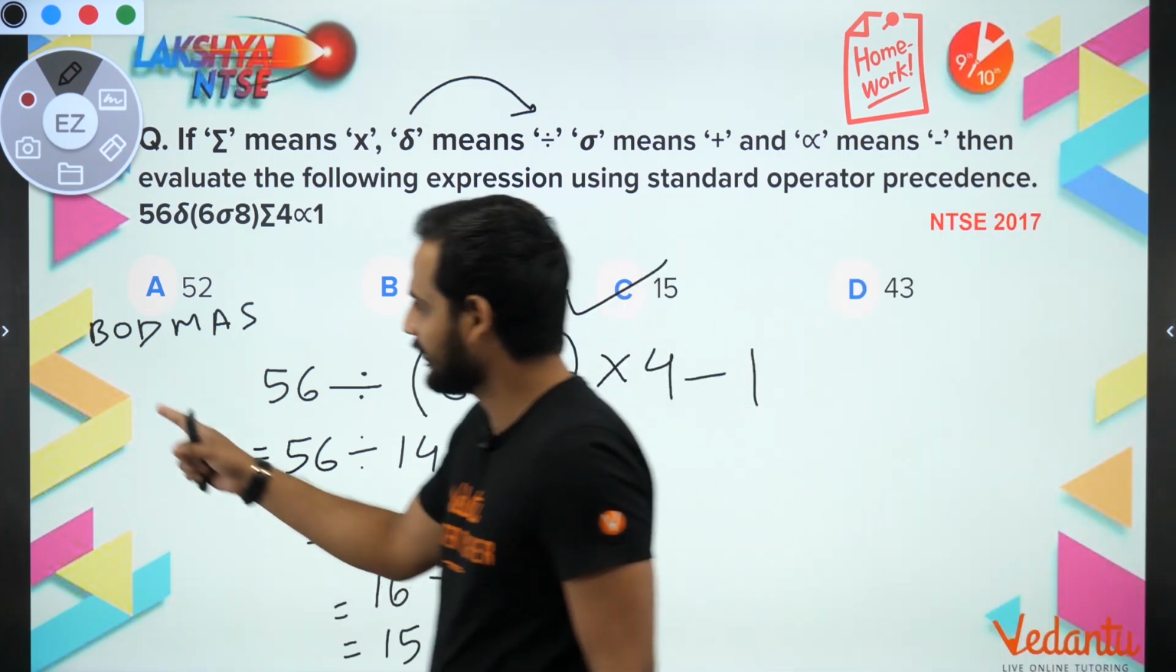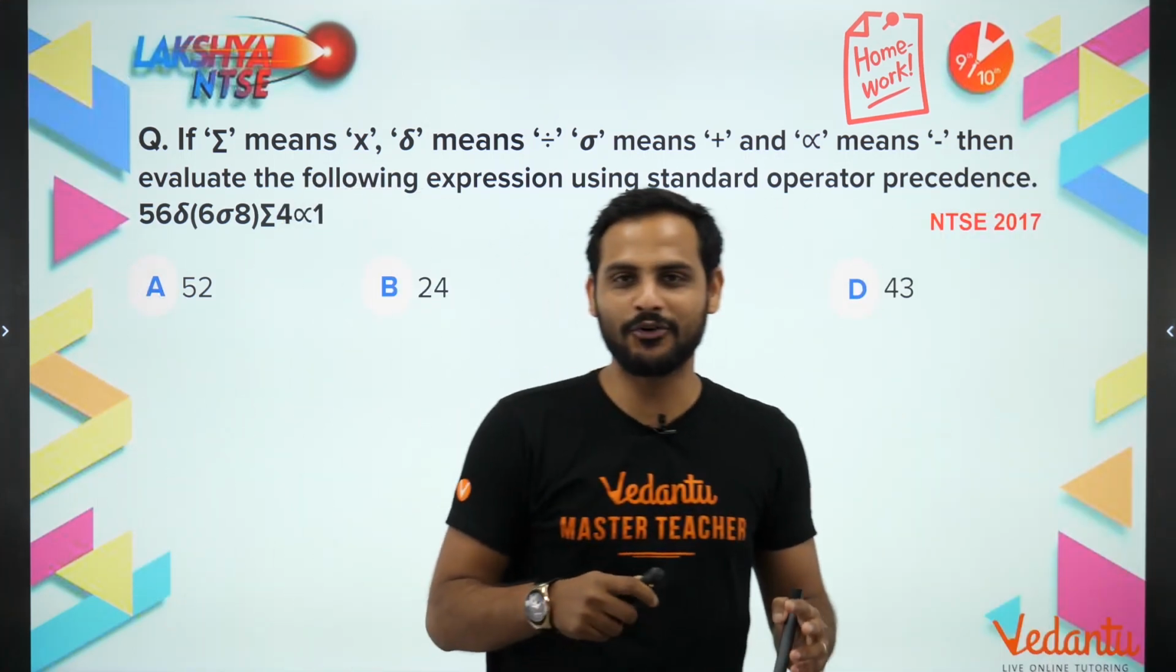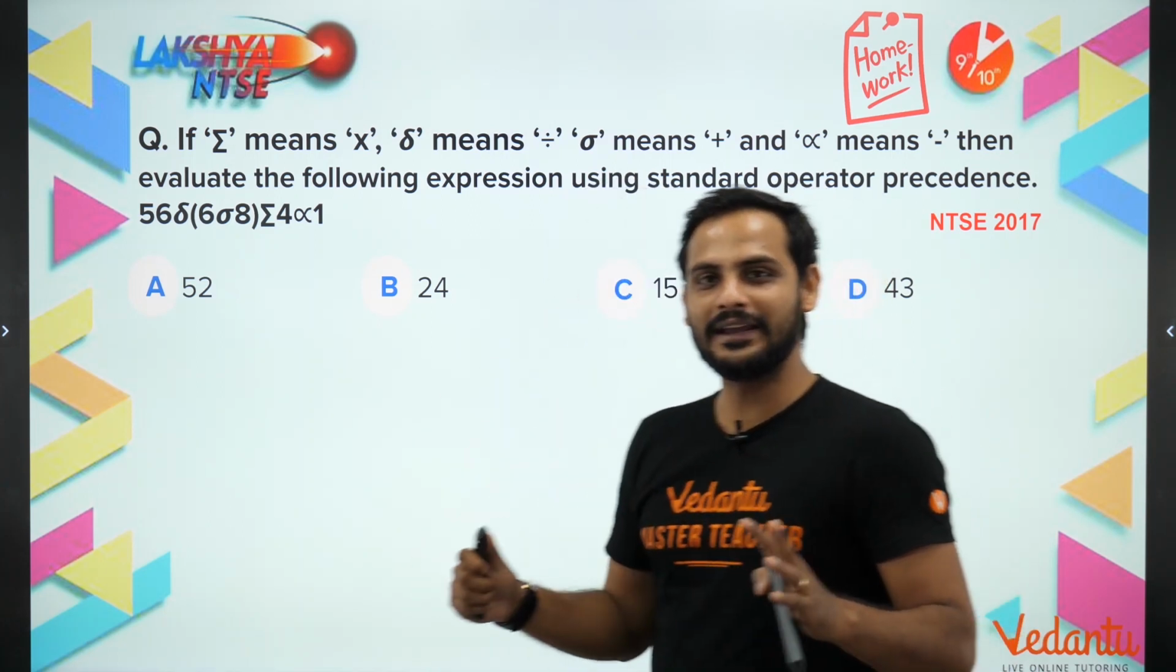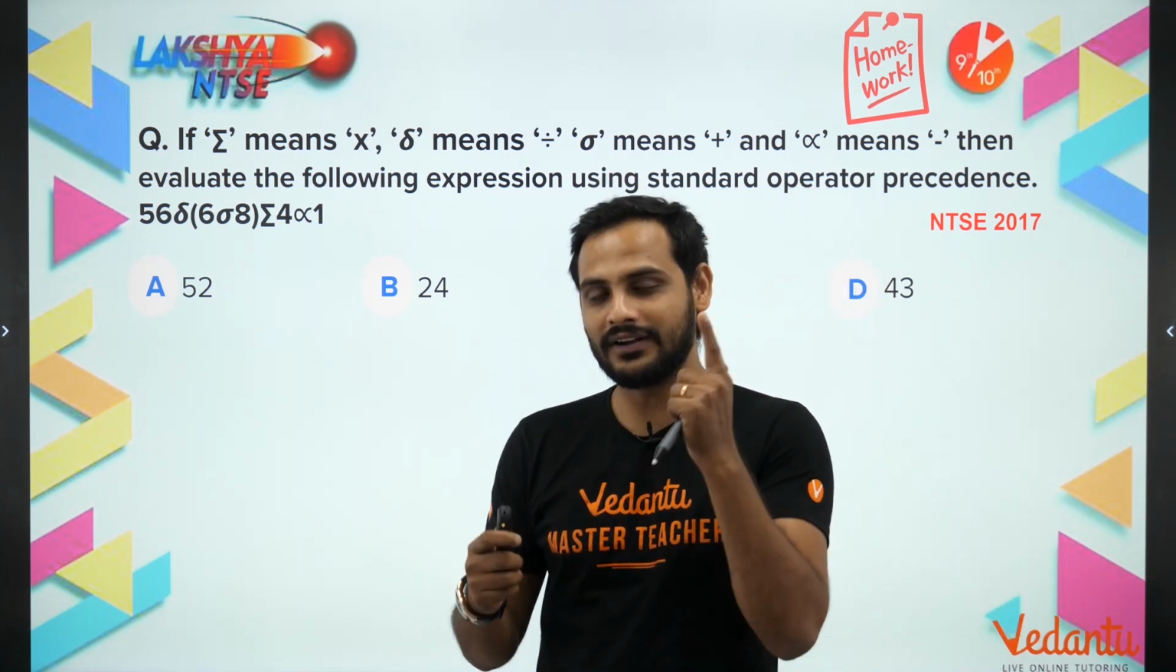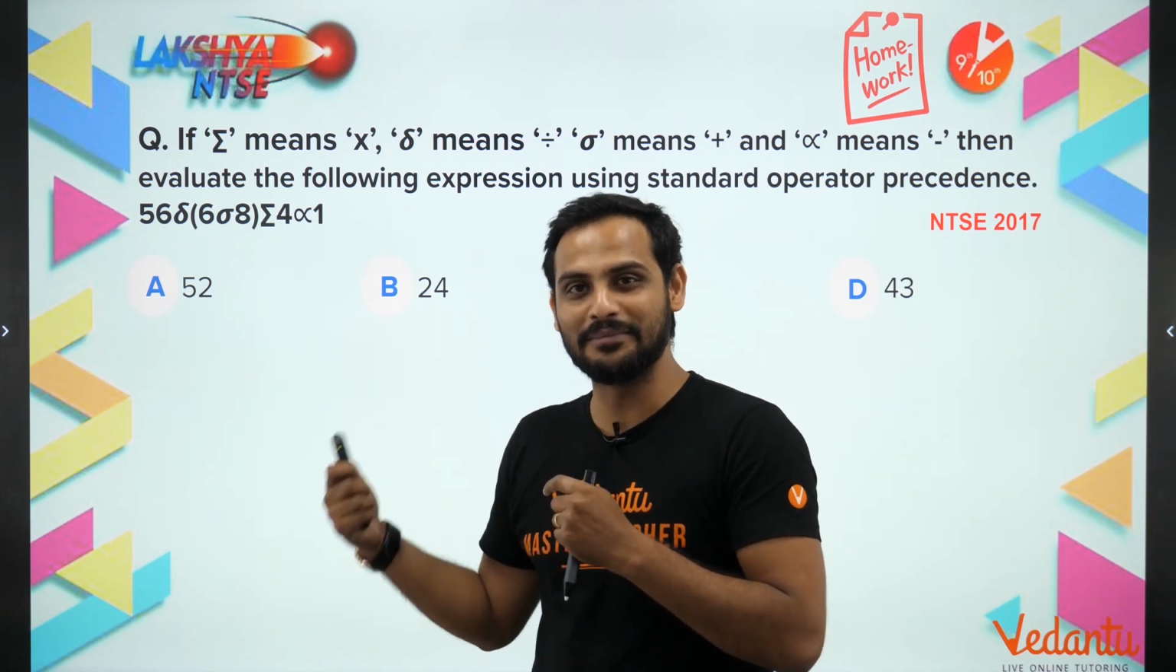Understood? So this was the solution, and I'm really happy that this time I have got so many comments. So many amazing students have given so many answers. One sheet was not enough, so I had to take many shots continuously.